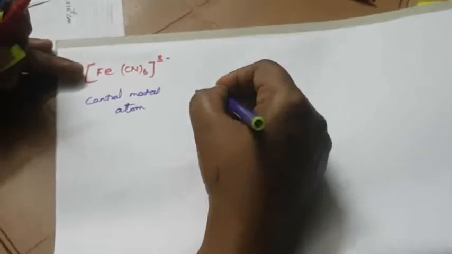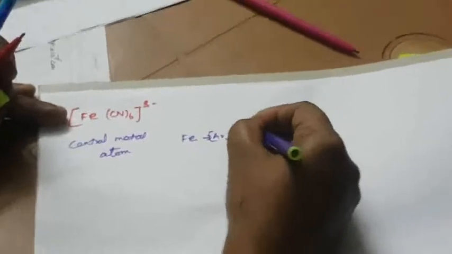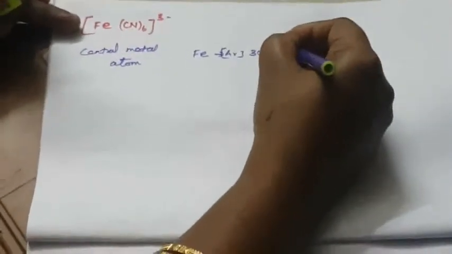Next one is Fe(CN)6 3 minus, another compound. First you write the general electronic configuration of the central metal atom Fe: argon 3d6 4s2.